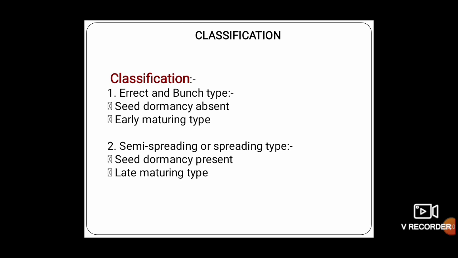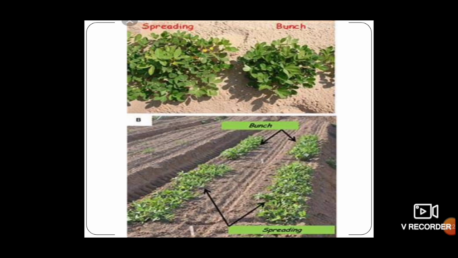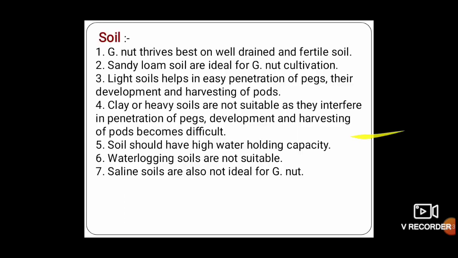where the erect and bunchy type has the characteristics of seed dormancy being absent and is an early maturing type, whereas the spreading variety possesses seed dormancy and is a late maturing type. This is the image showing the difference between bunchy type varieties of groundnut and spreading type varieties of groundnut.